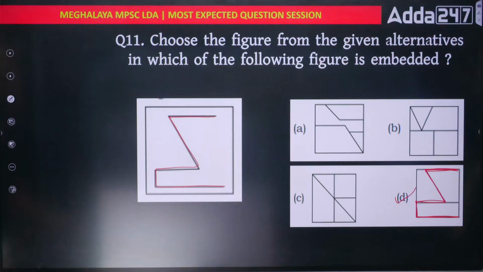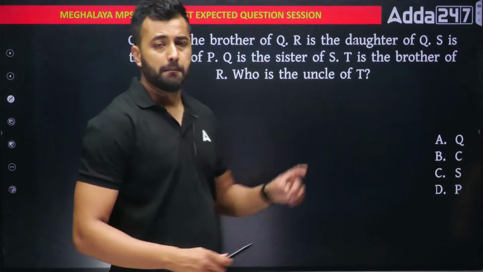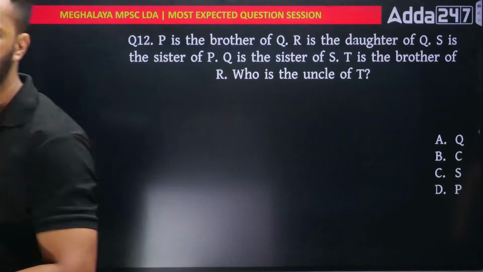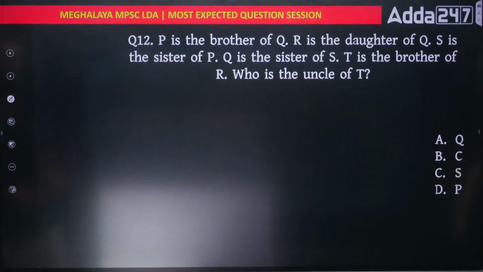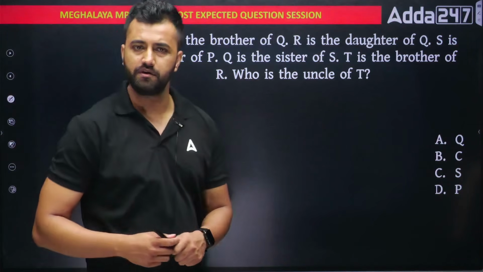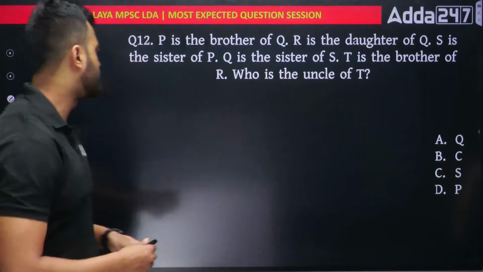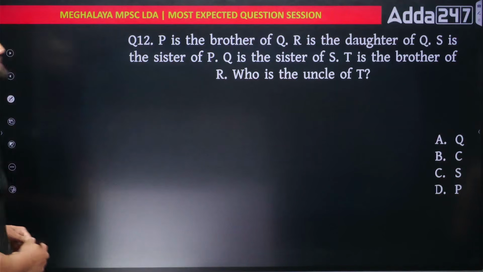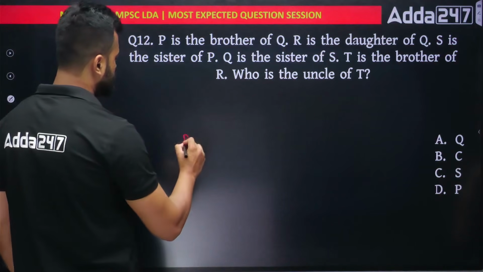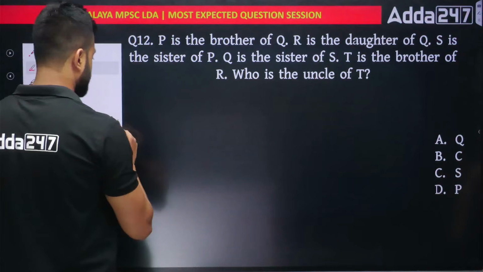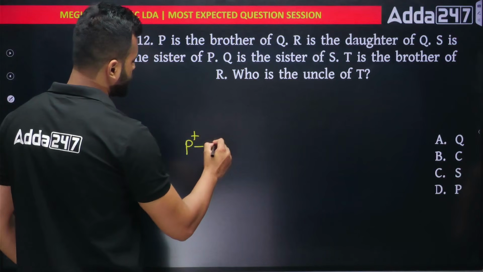Okay, easy. Next. C12. Blood relation, very, very important topic. This also came every year in your examination. So we'll see 2 types of blood relation questions I have, and I'll tell you how to solve them. See, this is the simple type. P is the brother of Q.